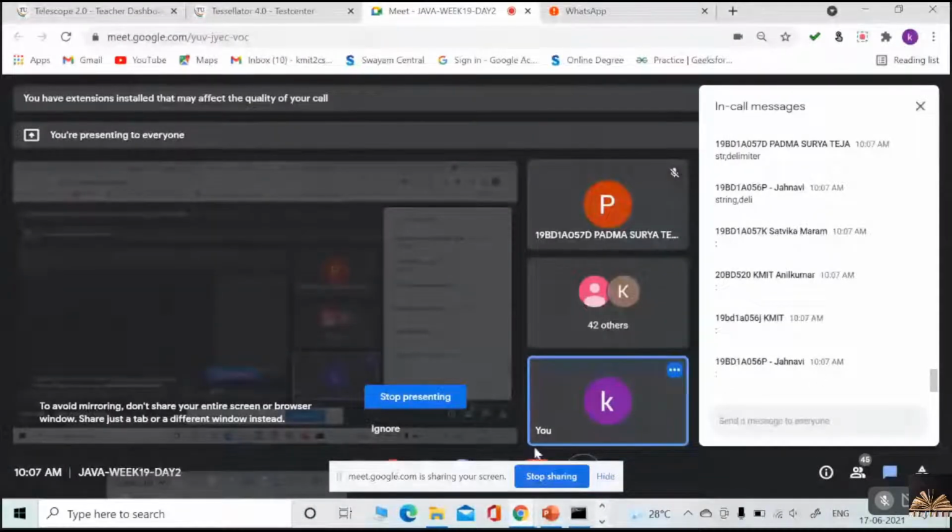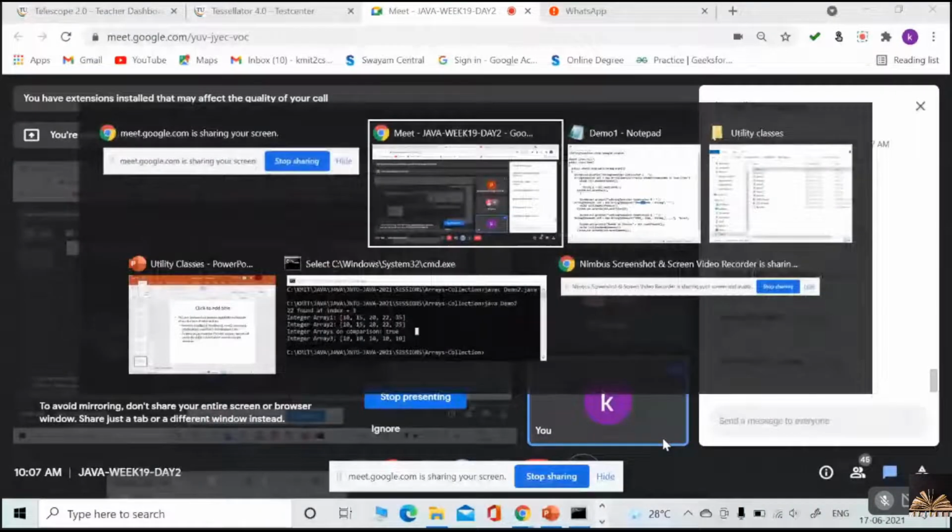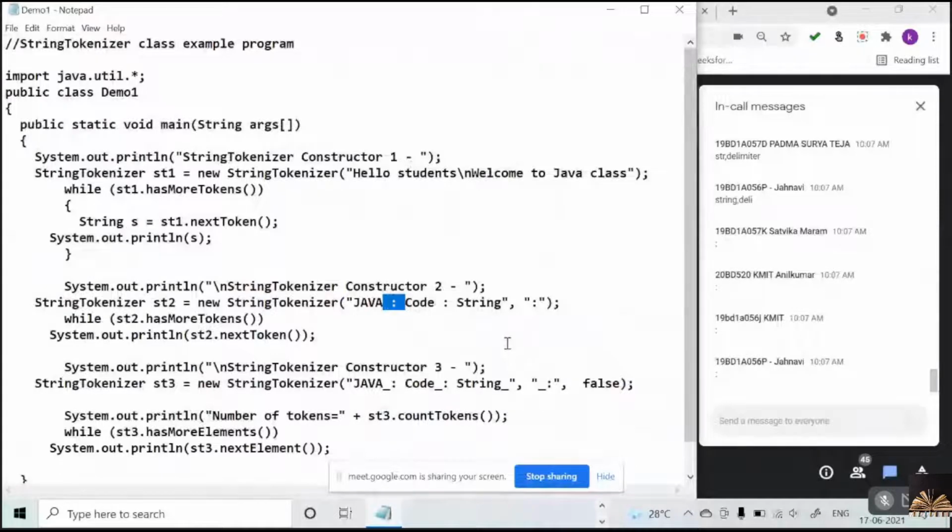Whatever the delimiter, I use it to separate the string. That delimiter I am passing here. Based on this delimiter, the string is tokenized.